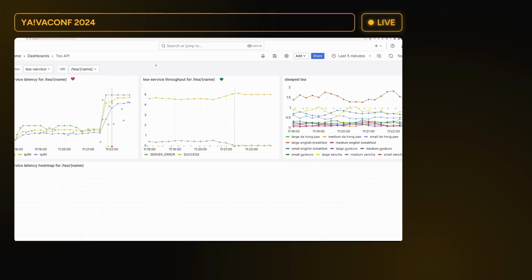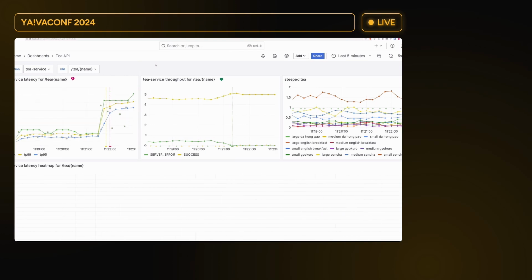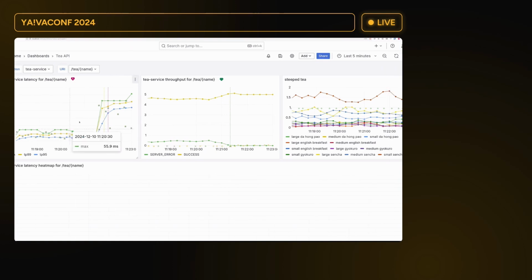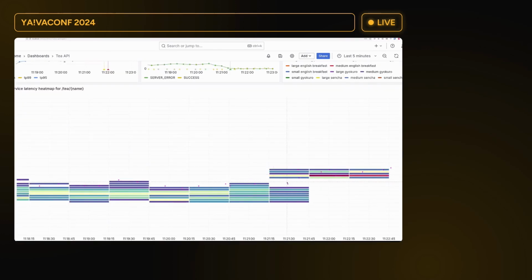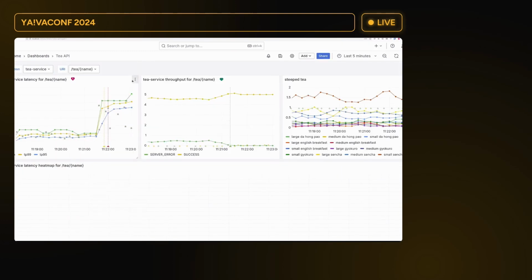So how can we analyze this problem? Let me stop auto refresh for a second. What you can see here in the graphs are little dots. You can see dots over here, over here, and over here. What are those? These are so-called exemplars. There is some sort of an algorithm behind this, but it means that when metrics are gathered, and there was an active trace going on, every now and then that trace gets attached to a metric.